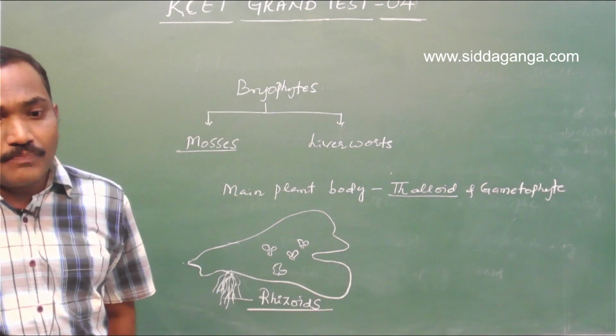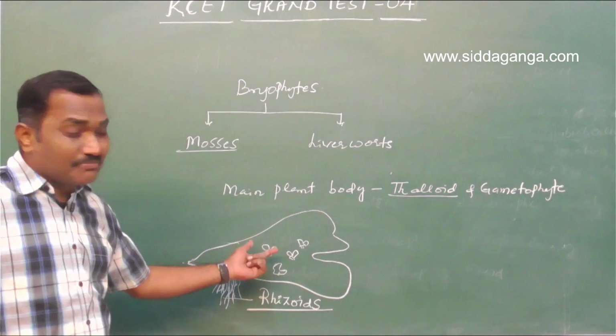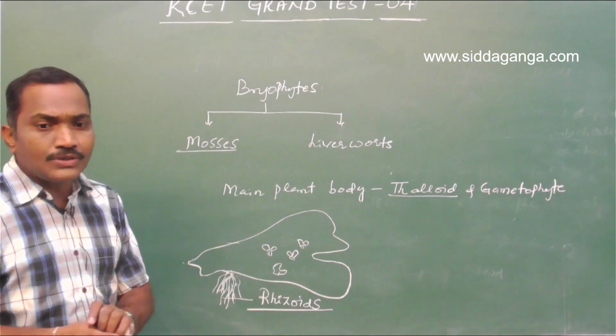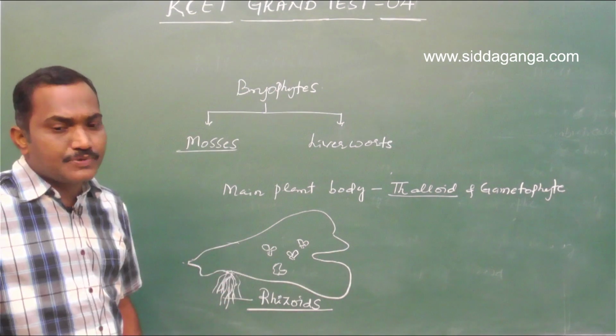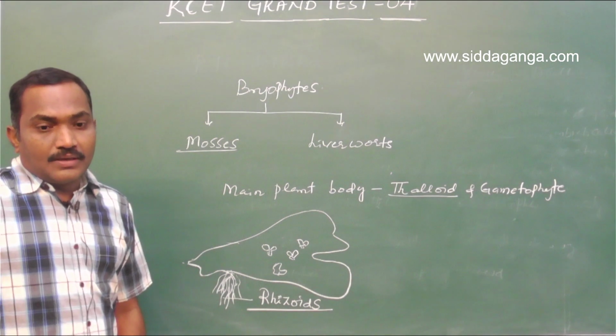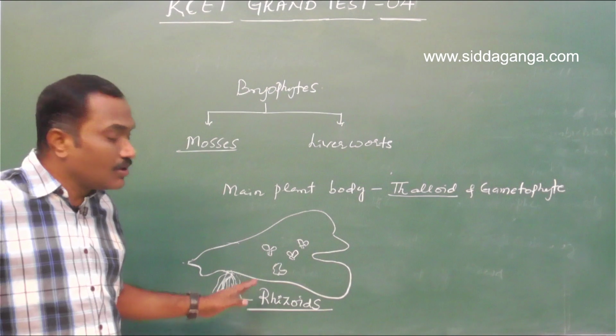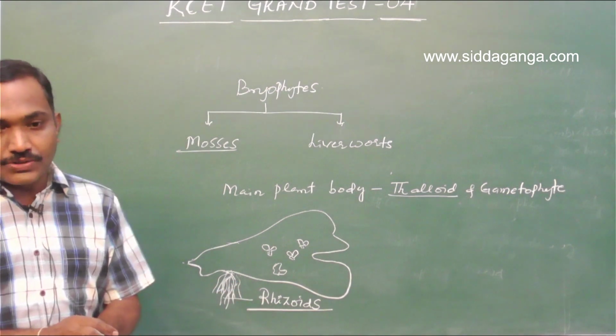Right. So main axis, no, they don't have a main axis. First of all, it's a thalloid, flat structure, dorsiventrally flattened. Capsule, no. Then rhizoids is the right answer. Root, obviously, they don't have roots. So the answer should be rhizoids.